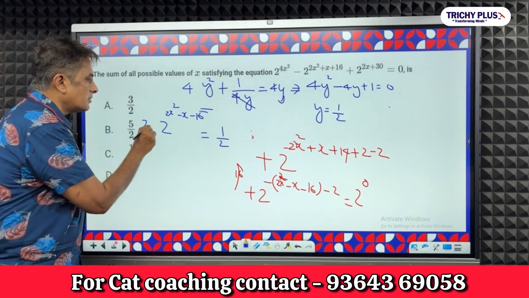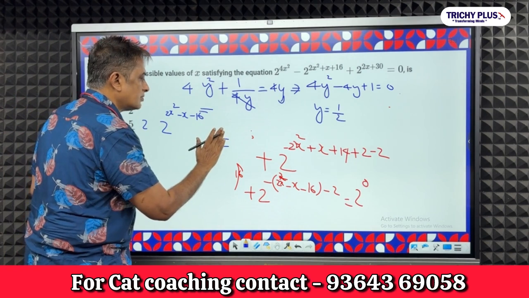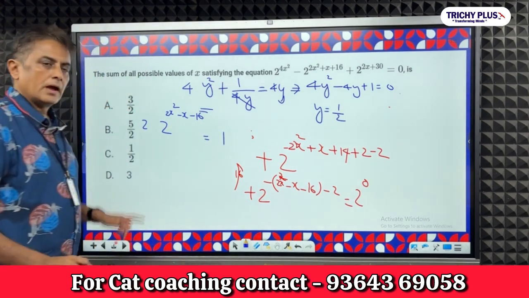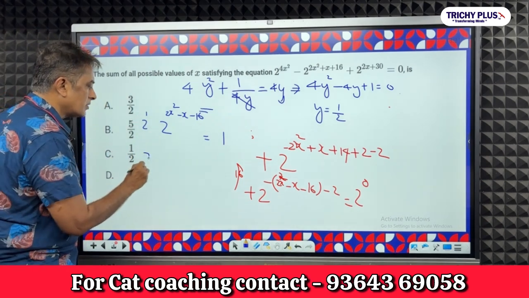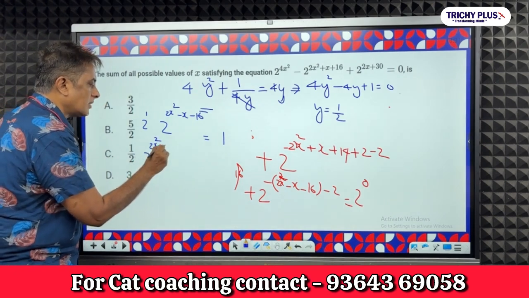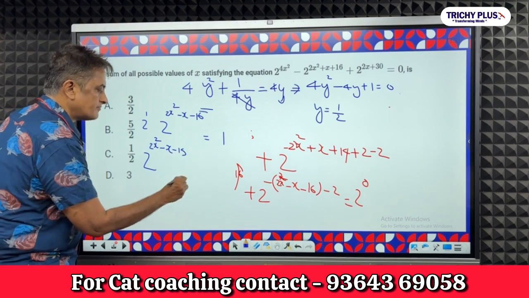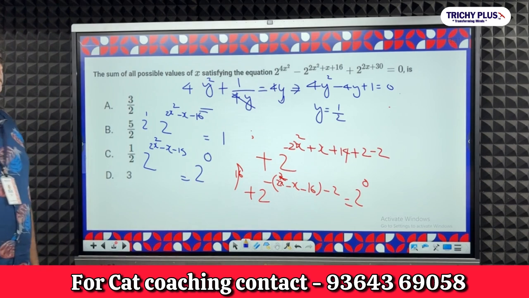Here I multiply by 2, so there also I multiply by 2. So I get this whole thing is equal to 1. Now this is 2 to the power 1. So 2 to the power 2x squared minus x minus 16 plus 1, that is minus 15, is equal to 1. 1 is nothing but 2 to the power 0.